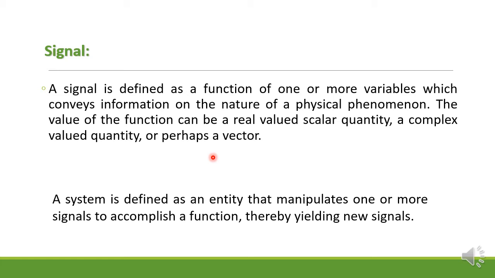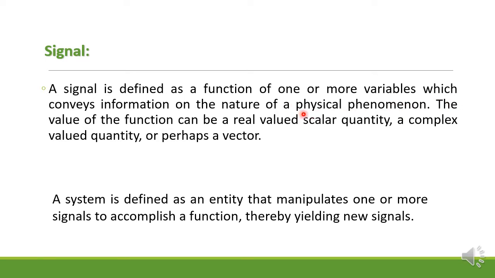In the proper way, in the DSP, if you are explaining, you are going to write in a systematic manner. What is the signal? A signal is defined as a function of one or more variables which convey the information on the nature of a physical phenomenon.